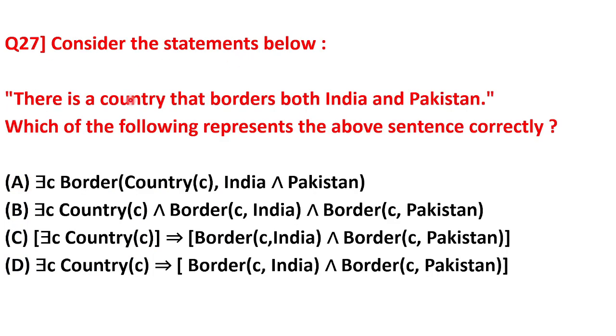Consider the statements below. There is a country that borders both India and Pakistan. Which of the following represents the above sentence correctly? The answer for this is option B. Why B? Because there exists a country C, and that country C is a border to India and, with the AND symbol, it is a border to Pakistan also. So this is the correct answer.